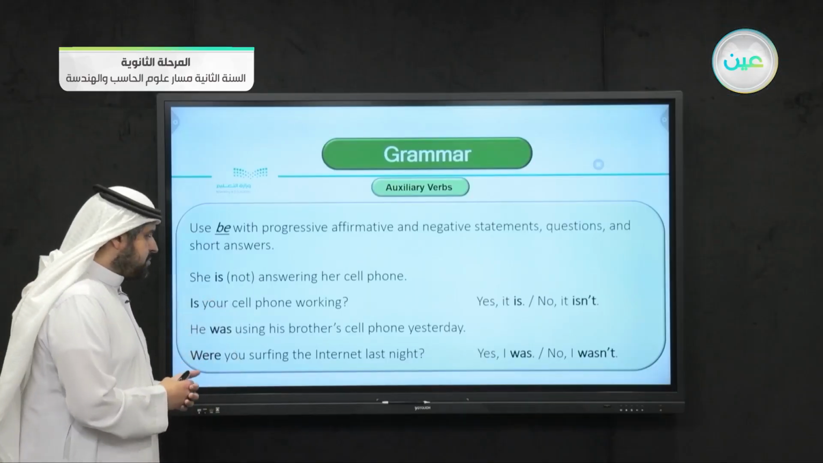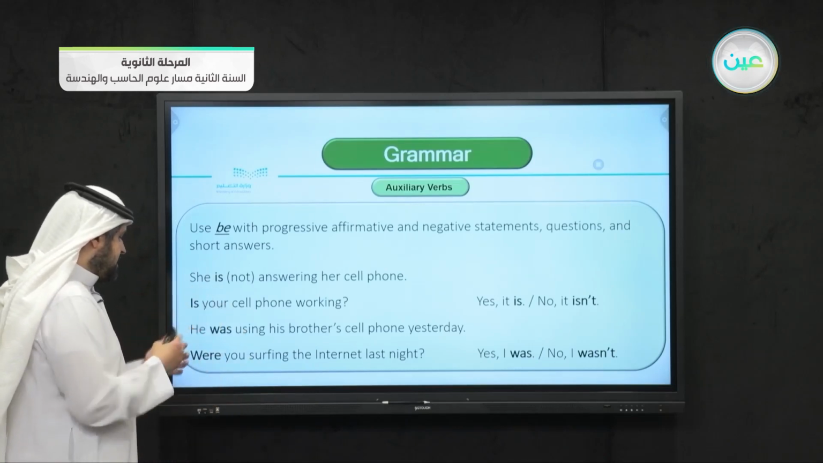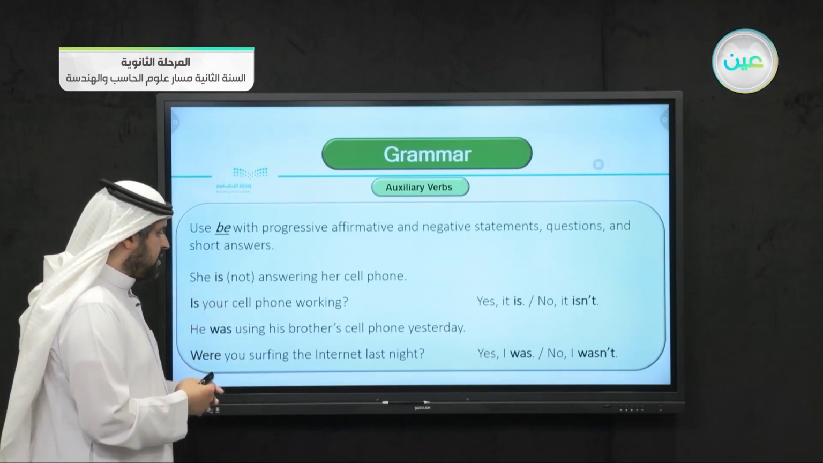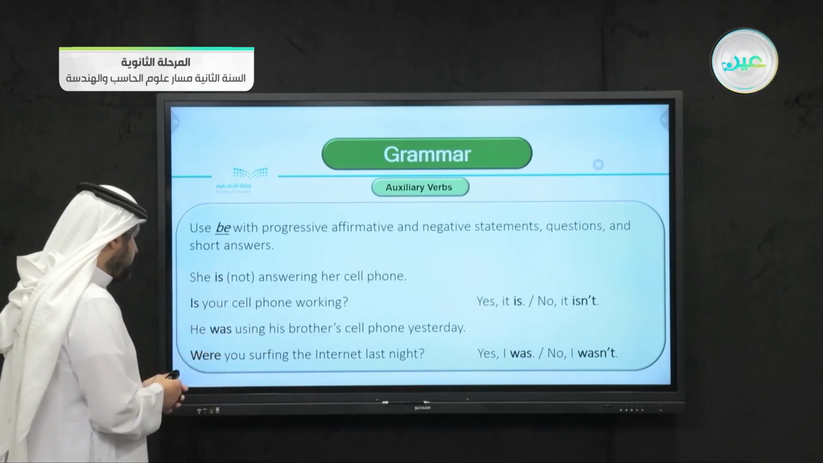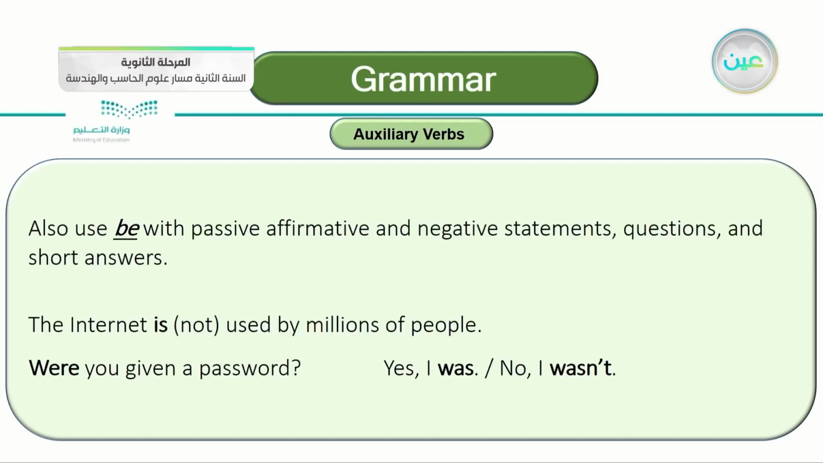He was using his brother's cell phone yesterday. This is past tense. The last example: Were you surfing the internet last night? And the answer: yes, I was, or no, I wasn't. So this is the only answer here. It's yes or no. Yes, I was, or you say no, I wasn't.